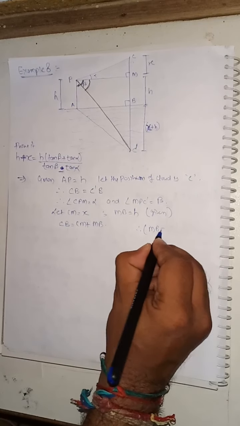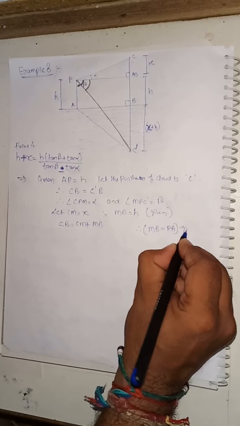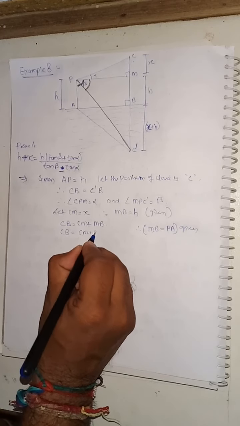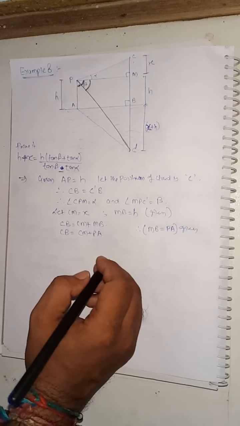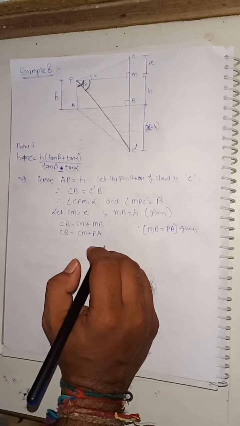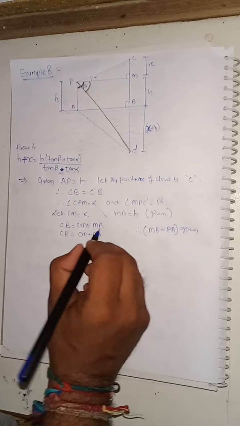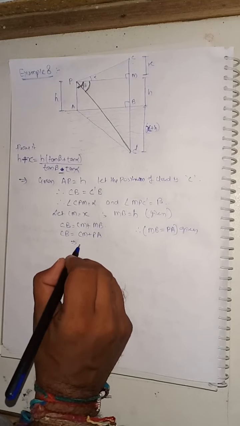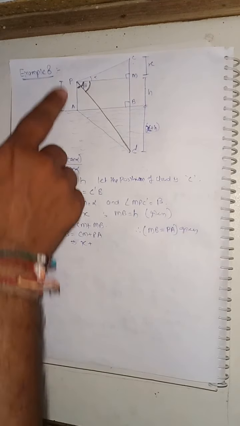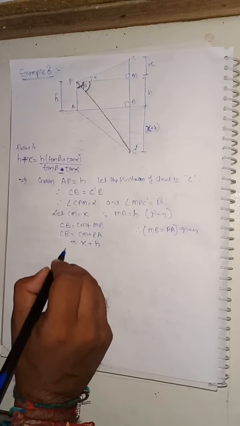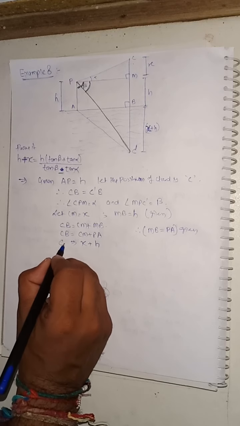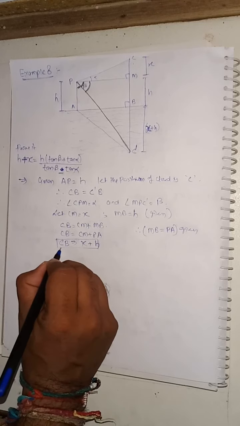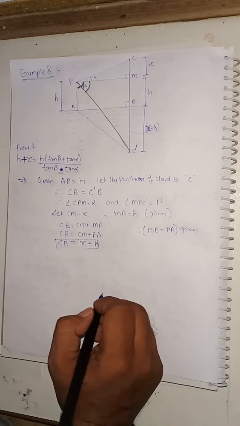As MB is equal to PA given, we can write that CB is equal to CM plus PA, correct? We can write it like this also. Then what is the value of this CM? This CM is equal to our x and this PA is equal to our h. So that CB is equal to x plus h, correct?